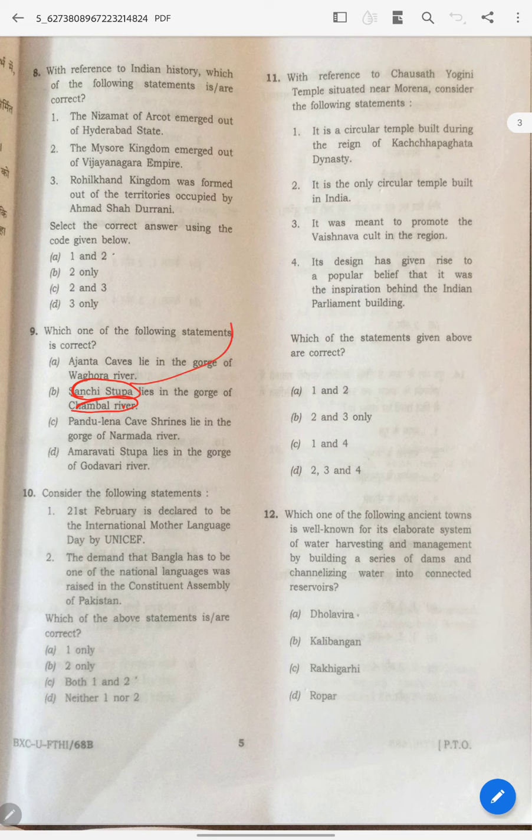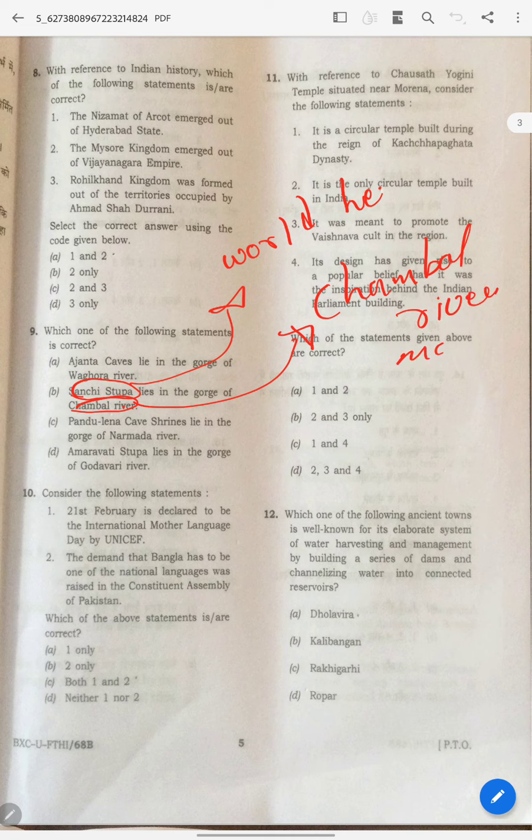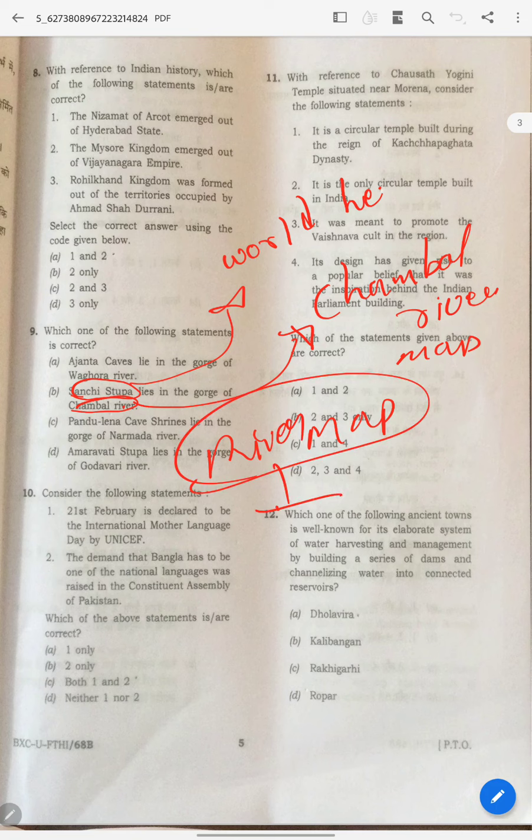You have definitely seen the map of World Heritage Site, right? And you should have definitely come across the Chambal River. You should have seen the river map. See, this is the basic thing you should do, right? India, river maps of India. You should just give a glance. What are the basic important rivers?